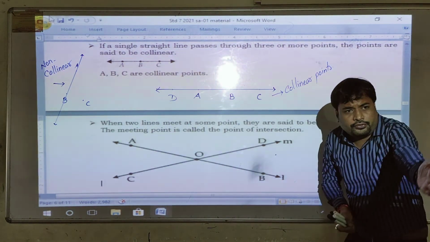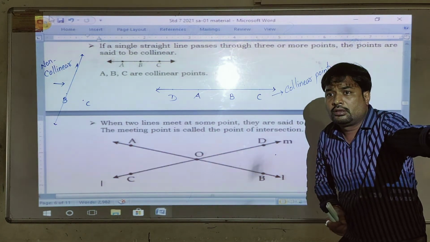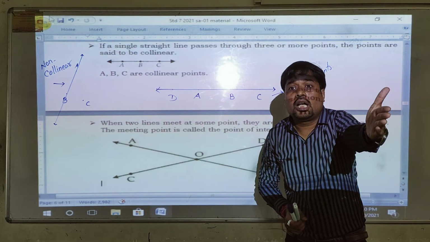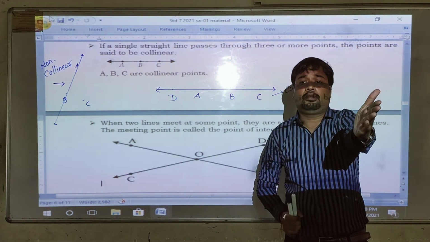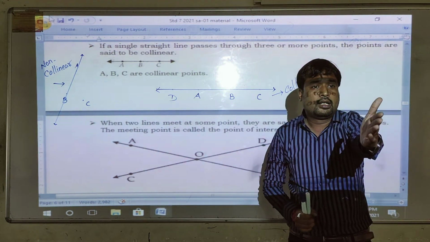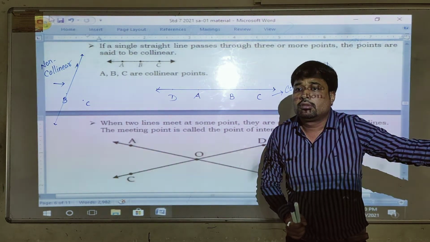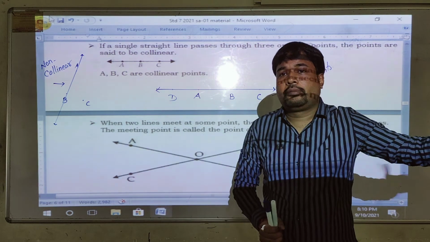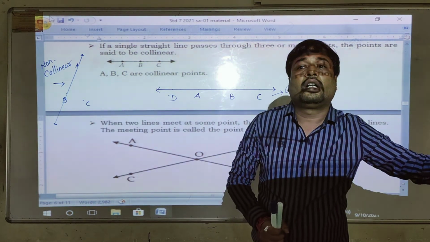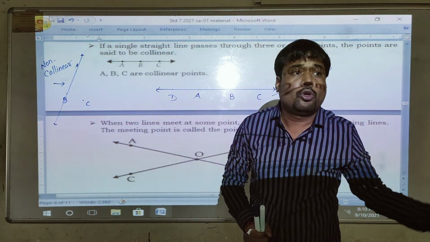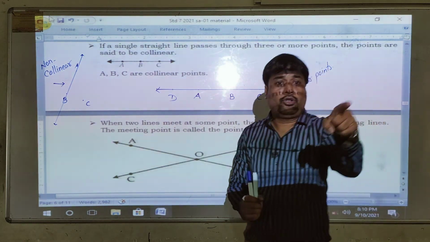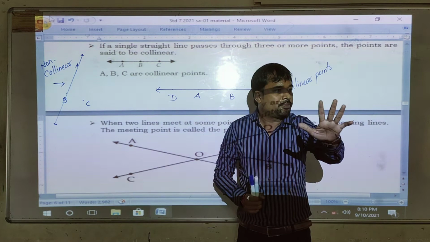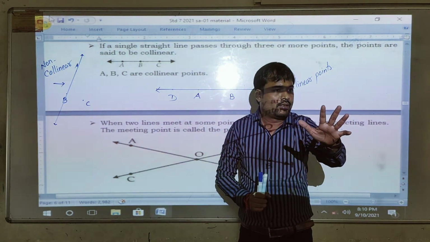Right? These four boys are collinear. Why are they collinear? They are sitting on the same row. What about Mooks? Non-collinear. Why? Because he is sitting on another bench. It is not the same row's bench. But if he is sitting on the same row's bench, then collinear. Simple examples, right?